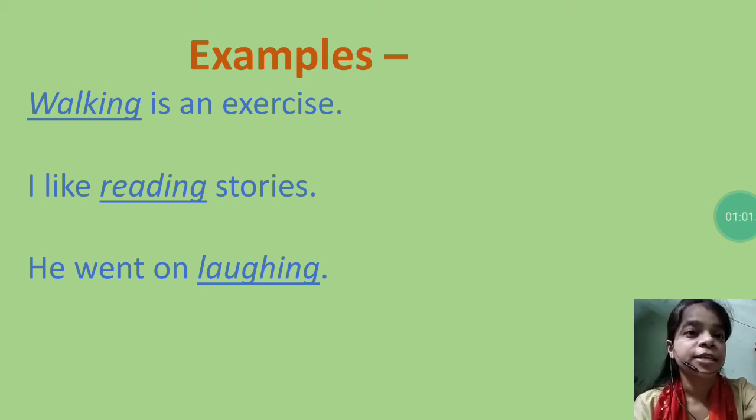Same, I like reading stories. Again, I like reading stories. The noun is reading. Here reading is not a verb, it is a noun. He went on laughing. Again, laughing is a noun and it is ending in ing. That's why it is gerund.